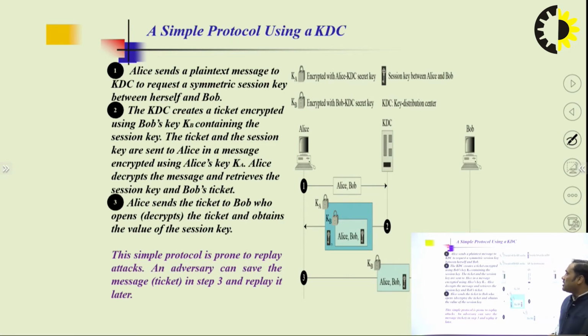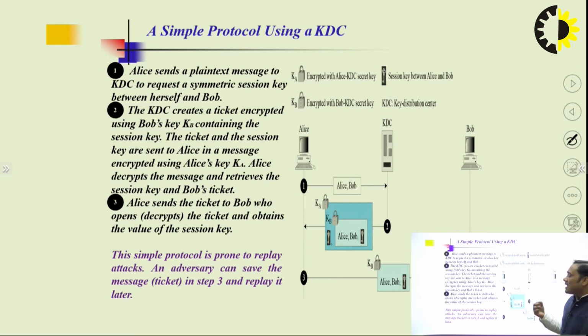The ticket and the session key are sent to Alice as a message encrypted using Alice's key. In the second point, which is very important, the KDC, the key distribution center, creates a ticket. That ticket is encrypted using Bob's key, KB, and contains the session key established by the KDC. The ticket and the session key are sent to Alice in the form of a message encrypted with KA, that is Alice's key.